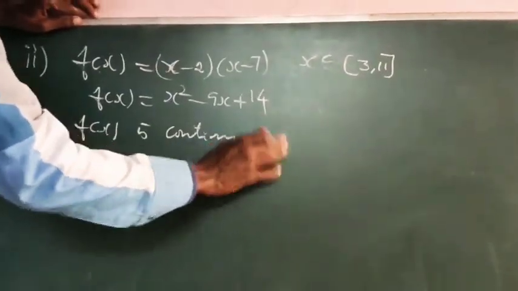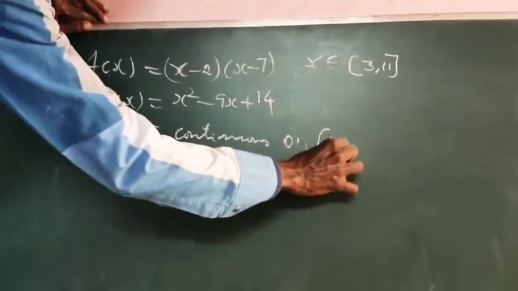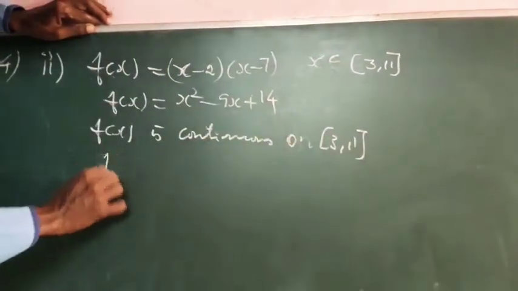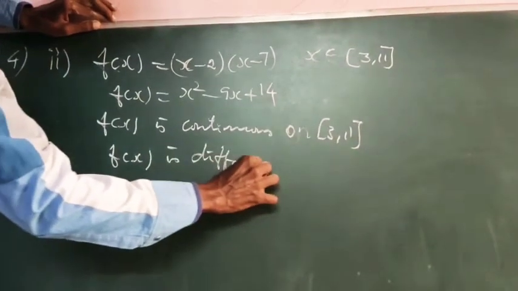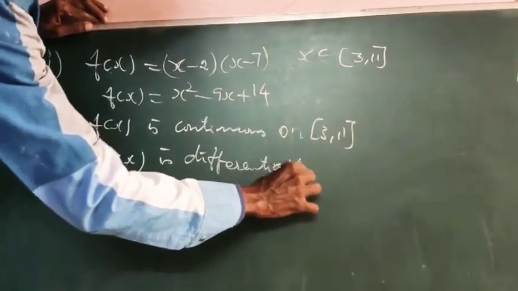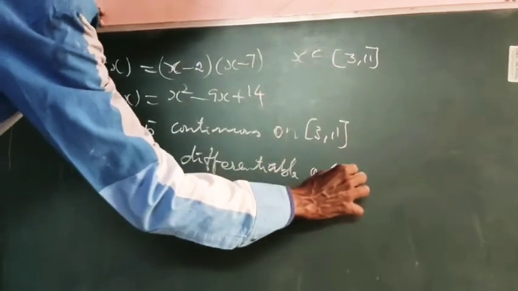Obviously it is a polynomial function, so f of x is continuous on the closed interval 3 comma 11 and f of x is differentiable. Obviously differentiation exists for all values in the open interval.